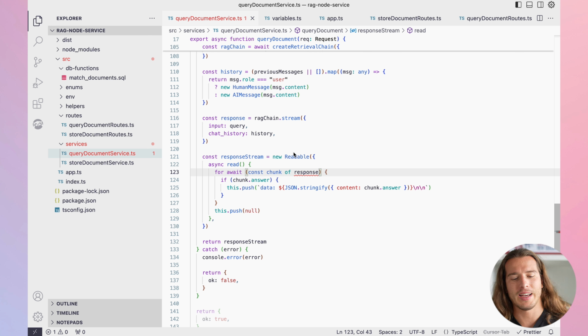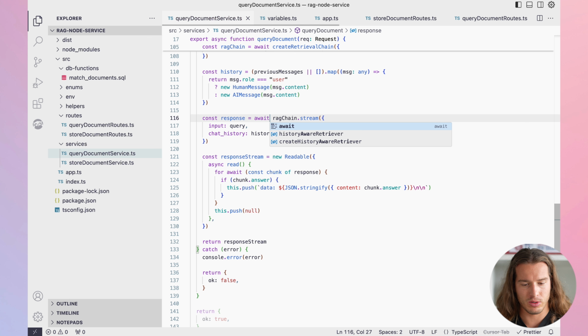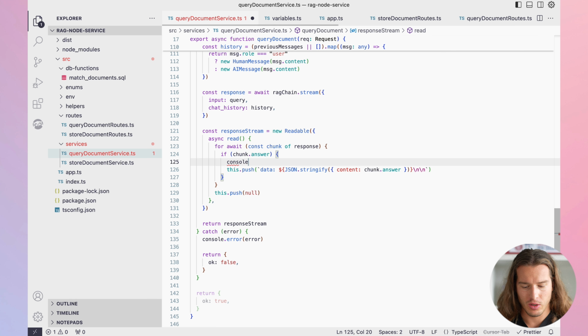And this is just a classic way of how LLMs work, not just LLMs, but streaming in general. And for the response, I think we also need to await it. That's why we have this error. Perfection. And now here we can also console.log this, just to see what's happening.